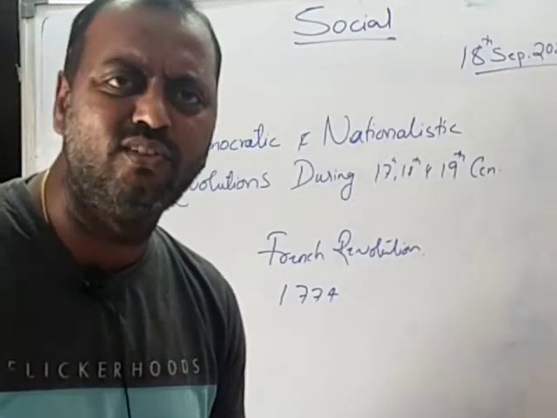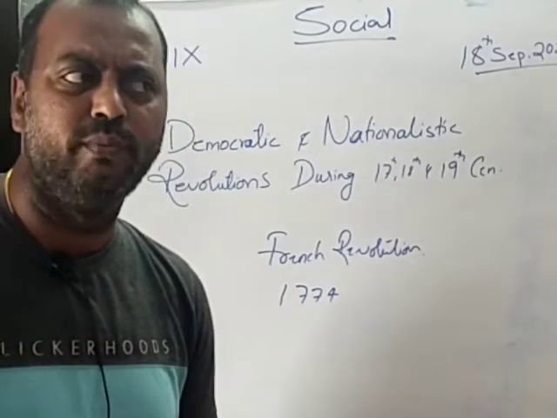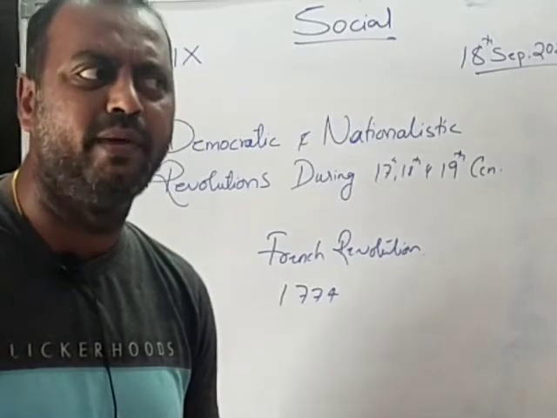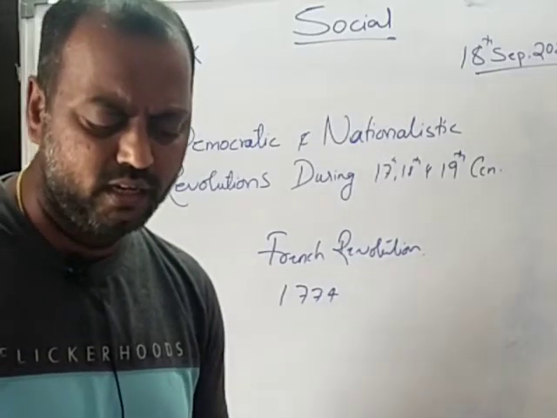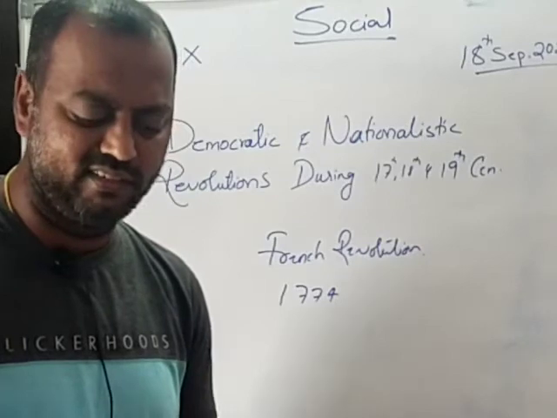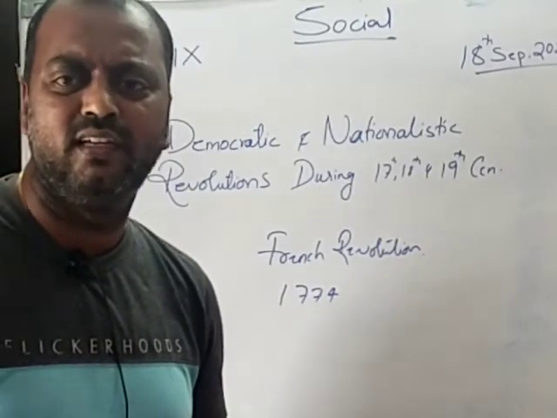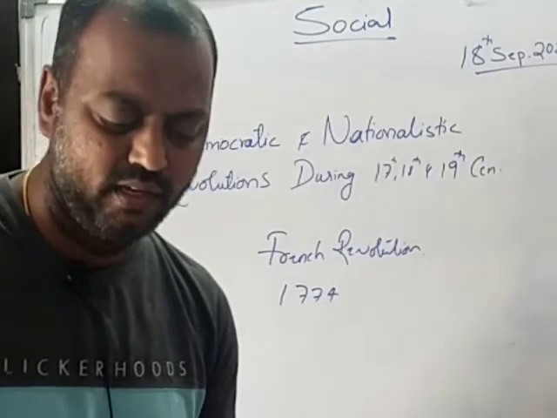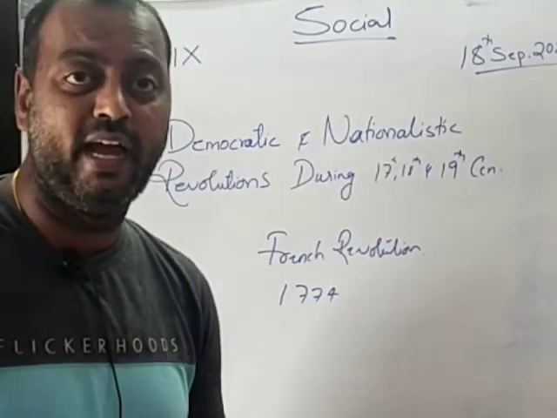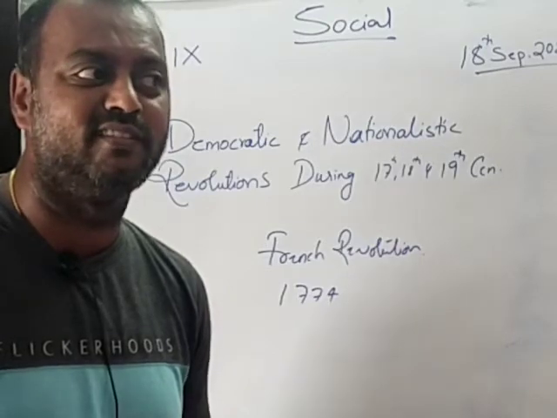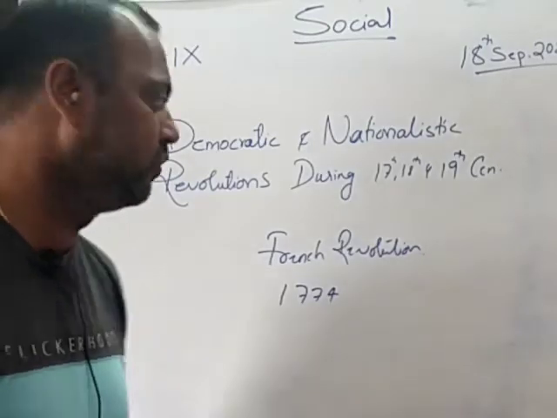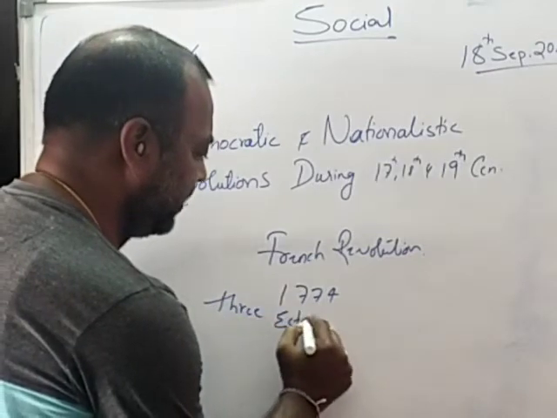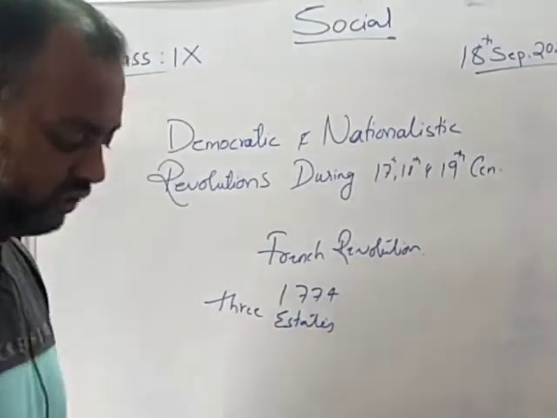So the state was forced to increase the taxes in order to meet even its day-to-day expenses. The cost of maintaining the army, maintaining the court, and running the government offices and universities was high, yet the money was not sufficient. As a result of that, French society in the 18th century got divided into 3 estates. We shall learn about these 3 estates now.